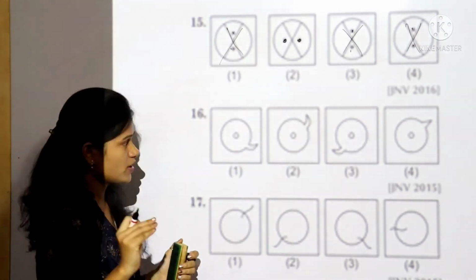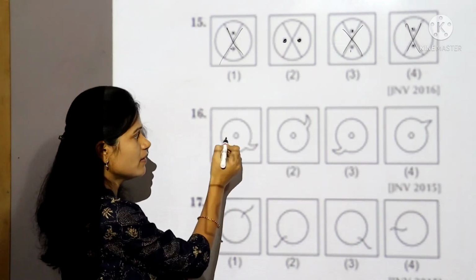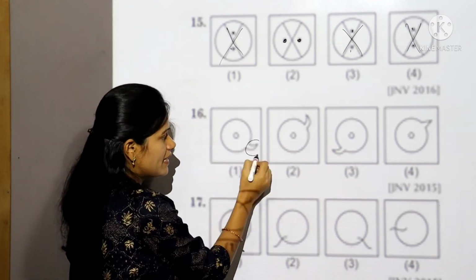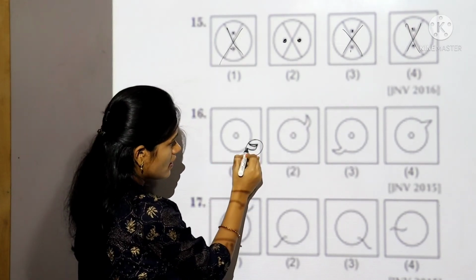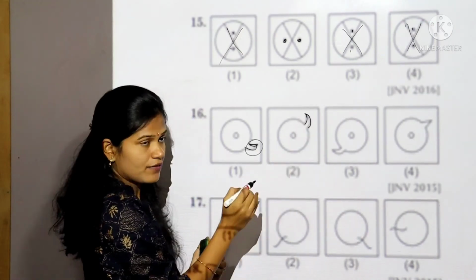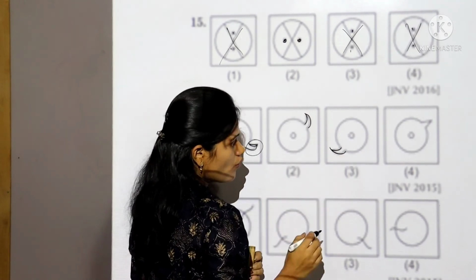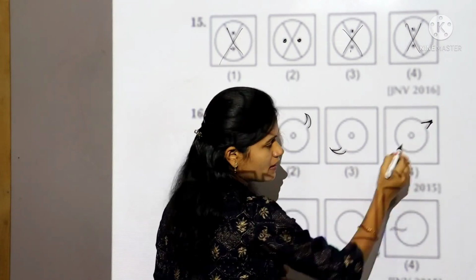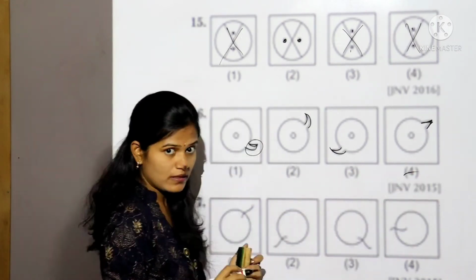Let's take the 16th question. First, you observe all the boxes carefully. All the boxes are having a circle, a middle circle. Now see this curve cut. See this ending curve. The first box has a curve line. In the second box also, a curve line at the end of the circle. In the third box also a curve line. But in the fourth, there is no curve line. This is a V-shape cut at the circle, which is different from the others. So the answer is the fourth one.